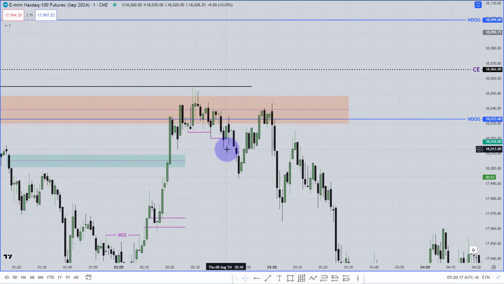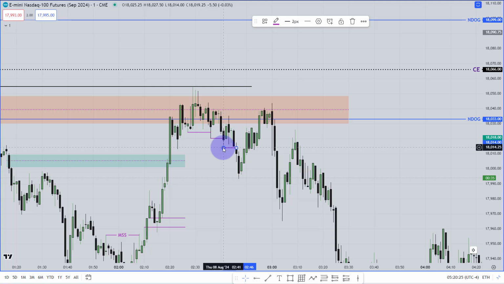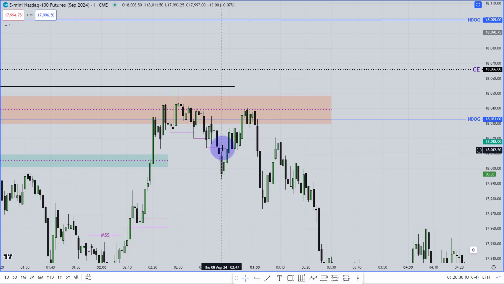Then the market has been shifted over there. So let me mark this one around that area. This is also a market structure shift. Is that valid? No, it's not valid as well. Now, you can force the market to give you this one as your valid market structure shift. I don't agree, because the market has already built a lot of liquidity around that area from the 1-minute chart. So in my opinion, it's not the market structure shift. The way it is going, this low went below that low, this low went below that low. So I'm not going to mark this as my market structure shift.